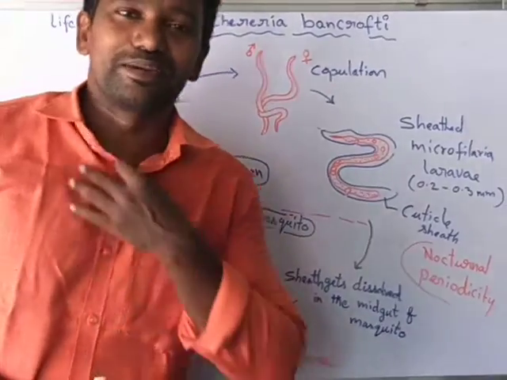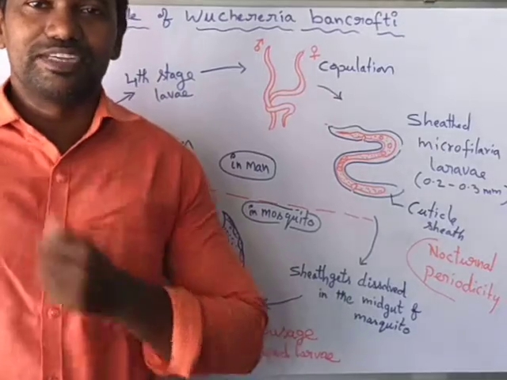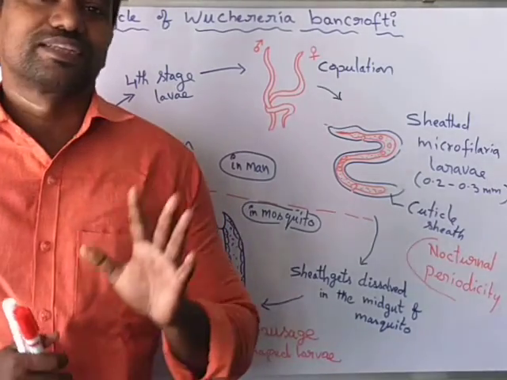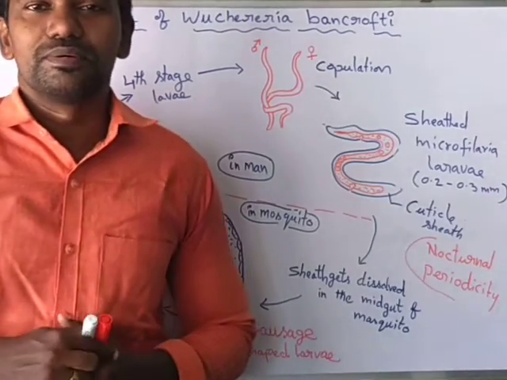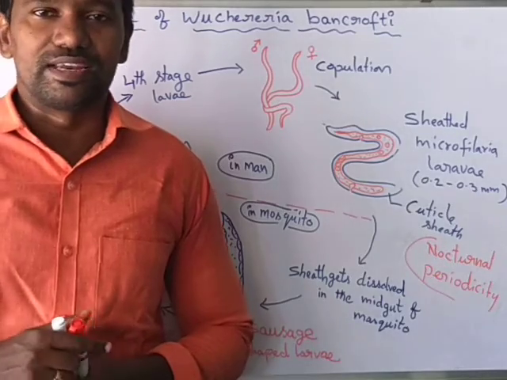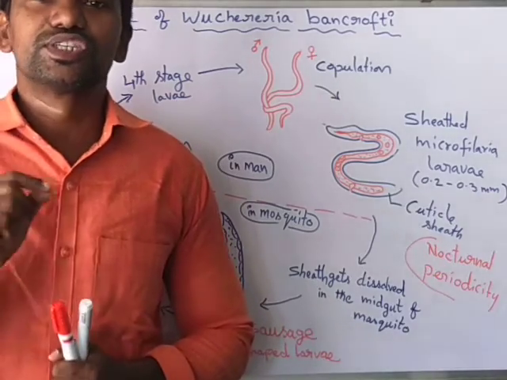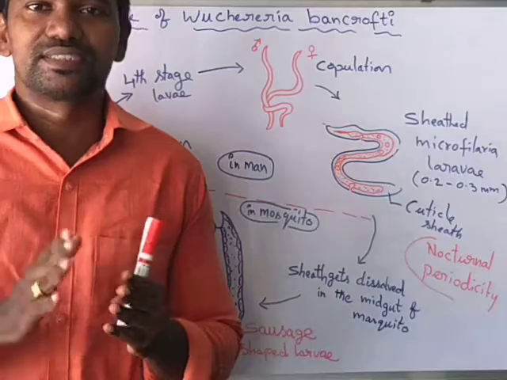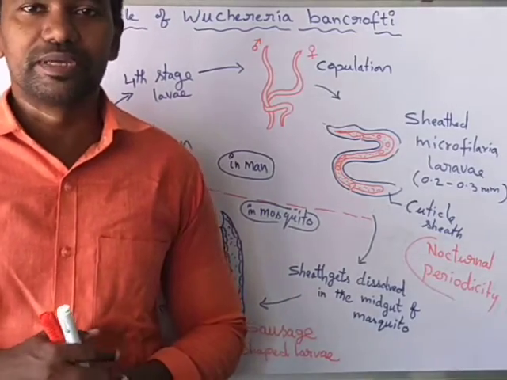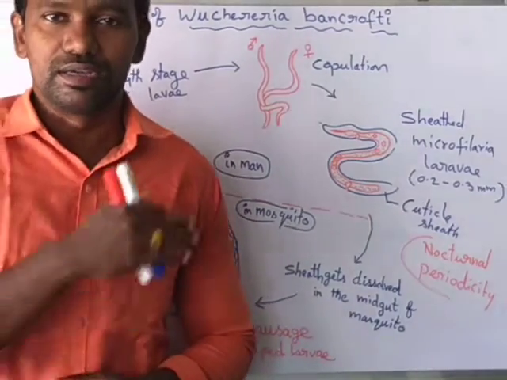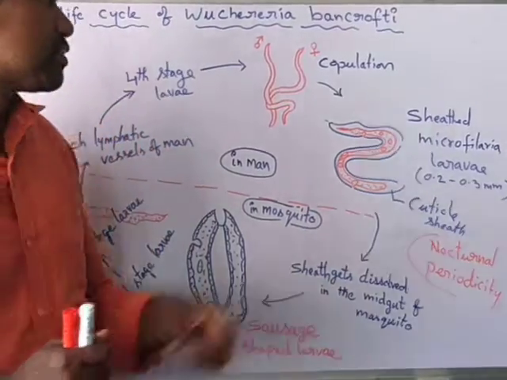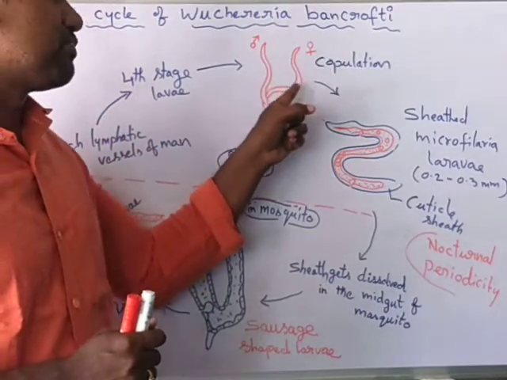In this video, I explain the life cycle of Wuchereria bancrofti. Wuchereria bancrofti is a parasite which belongs to the phylum Nematoda, or Nemathelminthes. It is a unisexual organism, that means the sexes are separated. Male and females are separate in this worm. This one is the male organism and this one is the female organism.